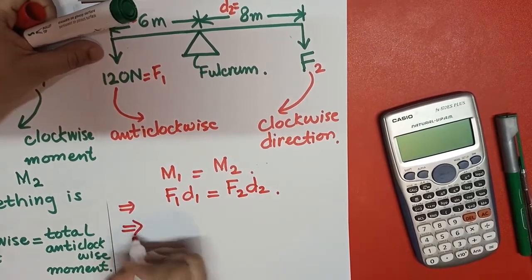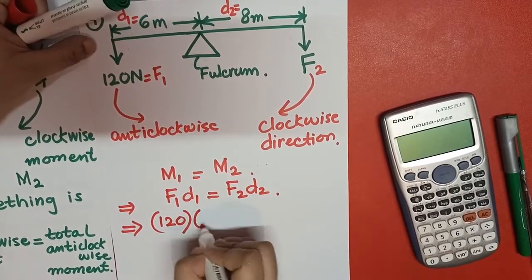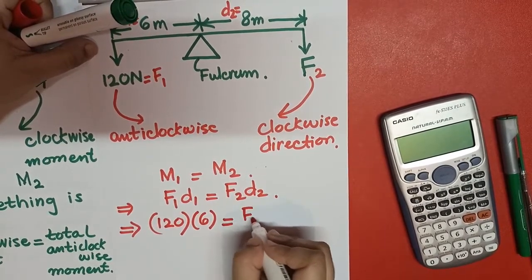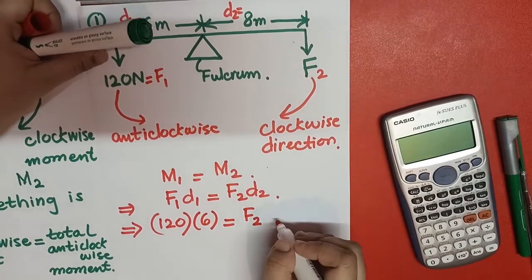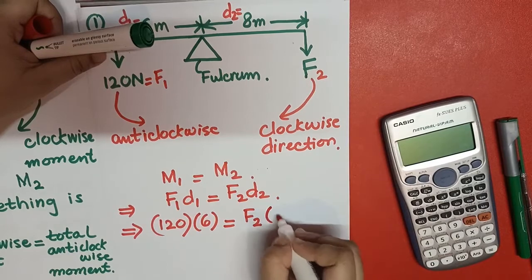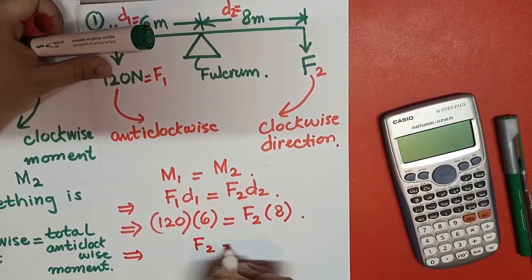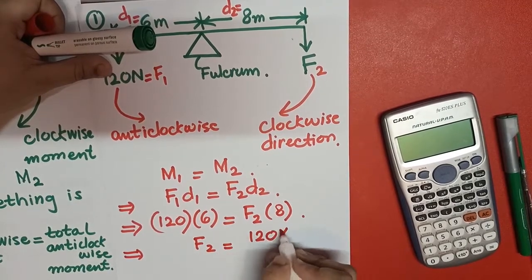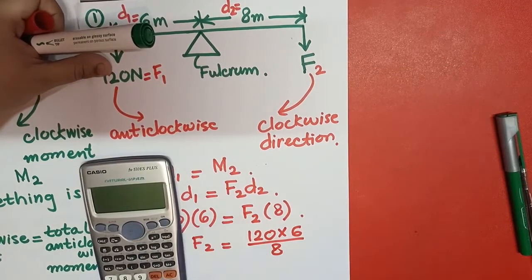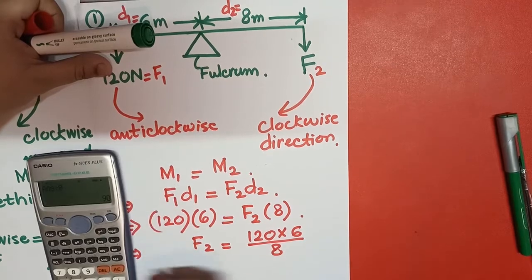F1 is 120 Newton, D1 is 6 meter, F2 is unknown, we have to find it with the help of the principle of moments, and the value of D2 is 8 meter. So F2 is equal to 120 times 6 divided by 8, which is equal to 90.